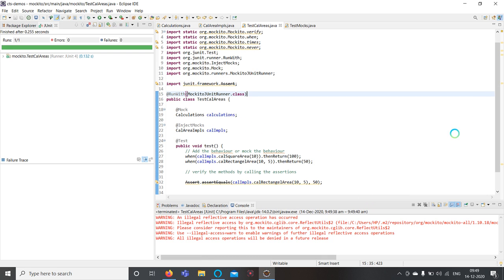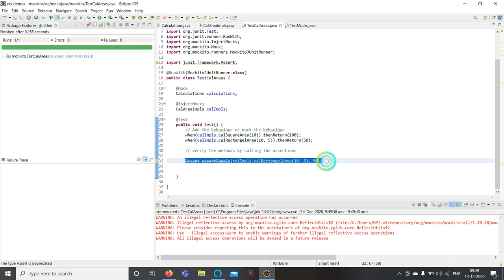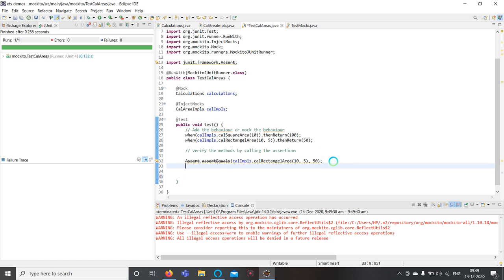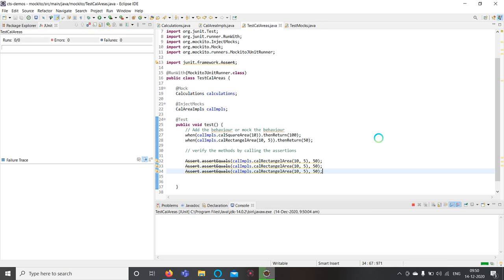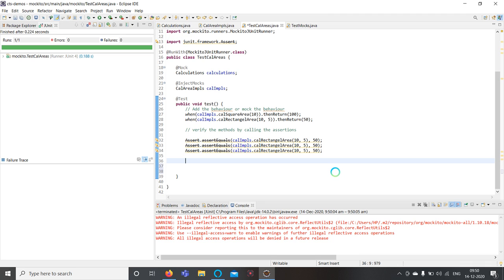Yeah. So now my test case is passed. So that means when you call this method calculate area, it is. So now what I want is to verify whether this method is called for a certain n number of times. Now if you observe here, I have called this method 3 times. So I want to ensure whether this method is called only a certain number of times. I want to ensure this method is called only 2 times.